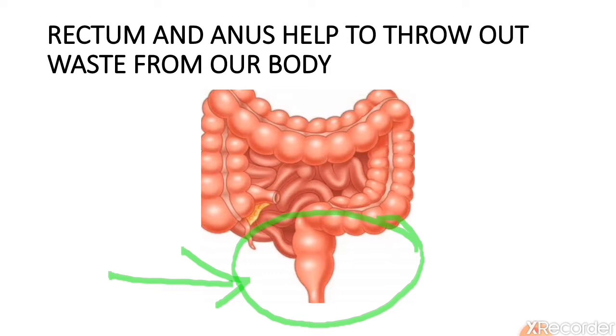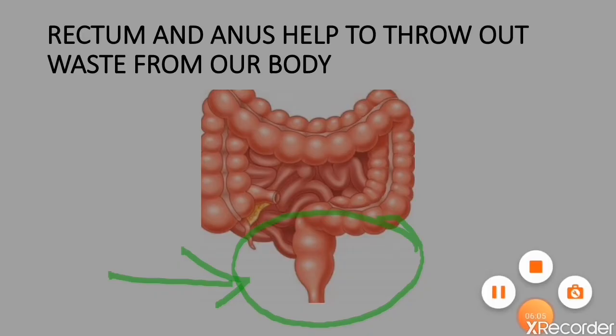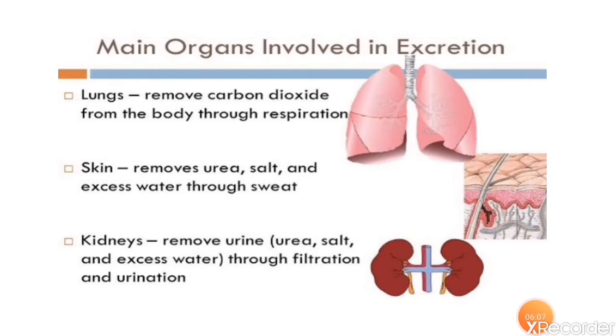From the large intestine, it is passed to the rectum and it is removed out of our body through the anus. This is also a way of removing waste from our body. In this picture, you can see lungs, skin and kidneys. They help us to remove the waste from our body.